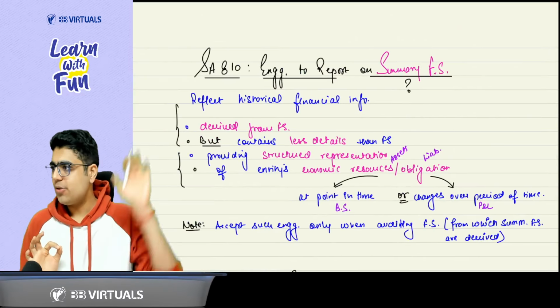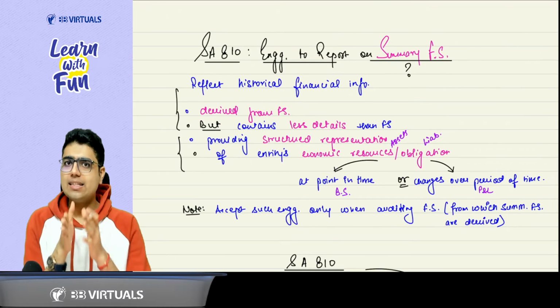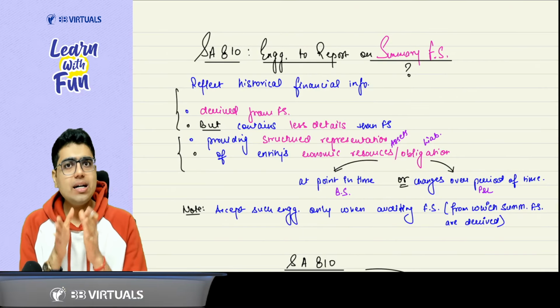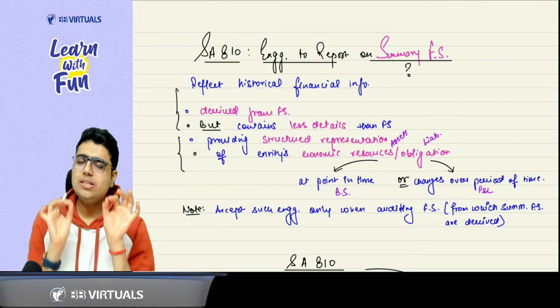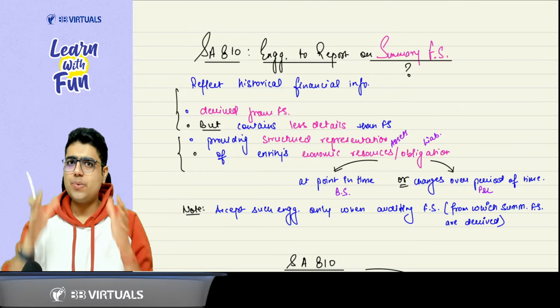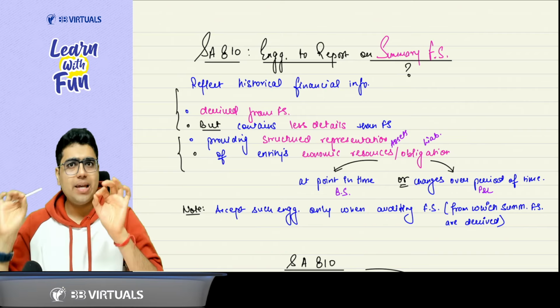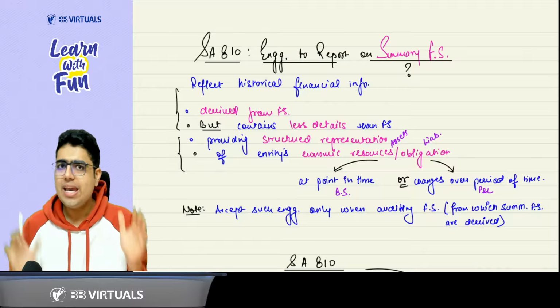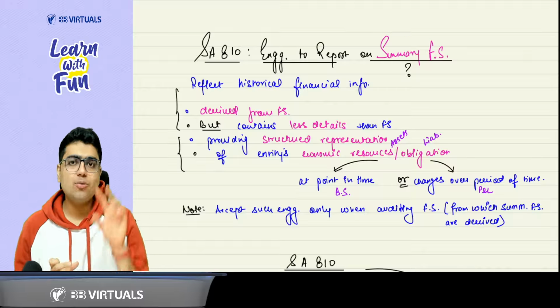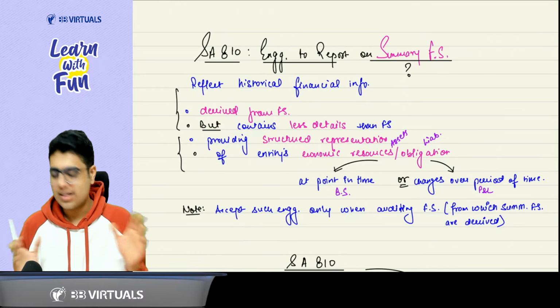The only thing you need to understand in the definition is that these are the summary financial statements. Being historical financial information, they are derived from the main financial statement only. Because it is a summary, it has less detail, but don't worry, it is a structured representation of the balance sheet and P&L. Balance sheet means economic resources and obligations at a point in time, and whatever are the changes over a period of time, that is the P&L.